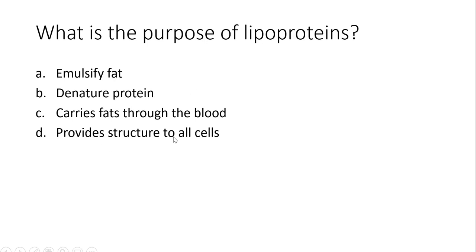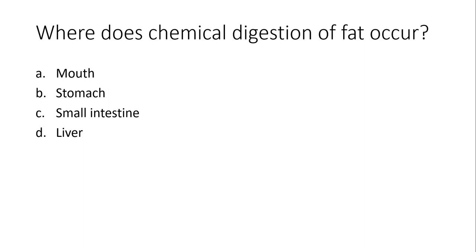And provide structure to all cells are phospholipids. So in this case, carries fats through the blood would be the correct answer. Examples of lipoproteins might be chylomicrons, LDL and VLDL, and HDL, which would be the good lipoprotein carrier of cholesterol and other fats.